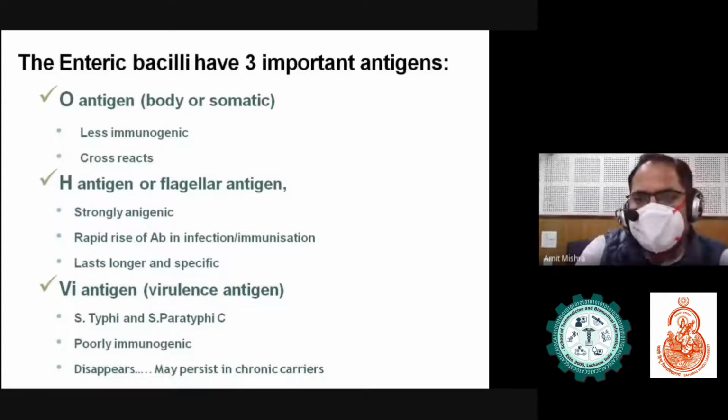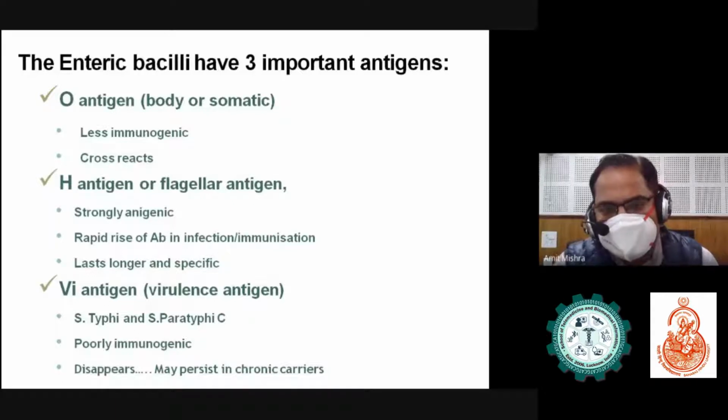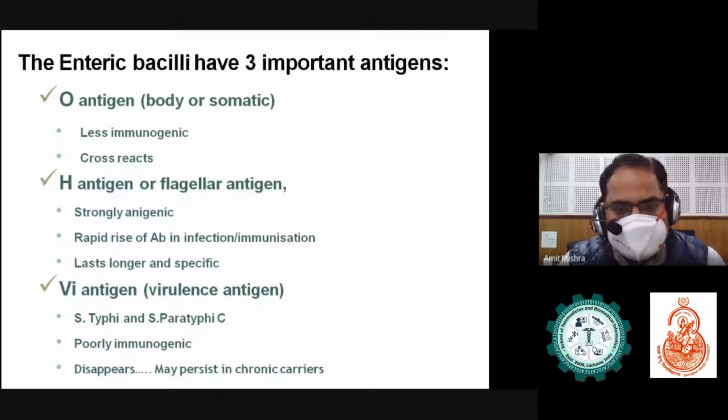The bacillus has three important antigens. First is the O antigen, which is less immunogenic but also cross-reacts. It is found on the body, so it is somatic. Then the H antigen, or flagellar antigen, is strongly antigenic with a rapid rise of antibodies in infection or immunization. It lasts longer and is specific. Then the Vi antigen, the virulence antigen, found in typhi and paratyphi C. It is poorly immunogenic, disappears early, and may persist in chronic carriers.